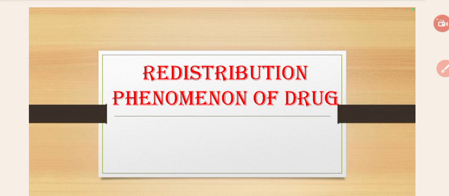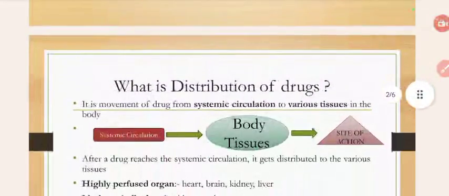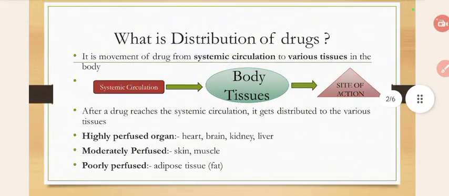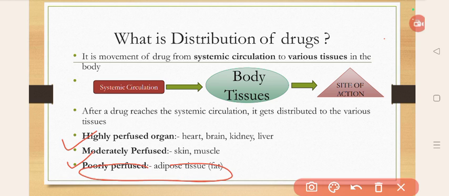Today we are going to talk about the redistribution phenomenon of drugs. Redistribution is seen with highly lipid soluble drugs. But before that, we will discuss what is meant by distribution of drugs. Distribution is a pharmacokinetic property.